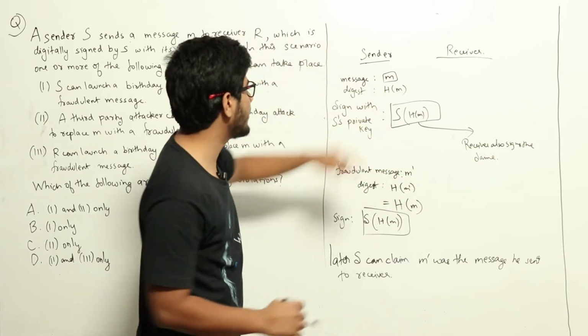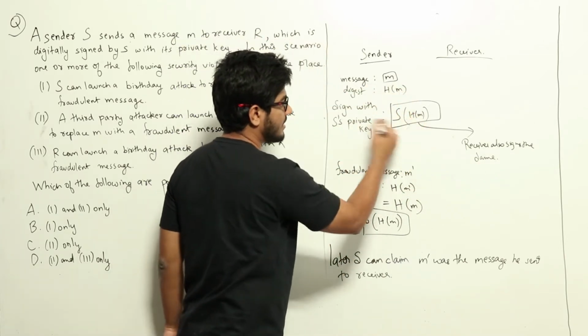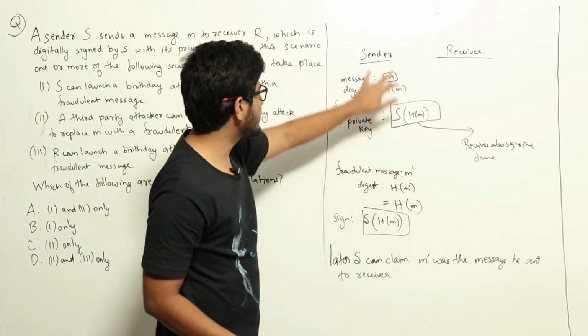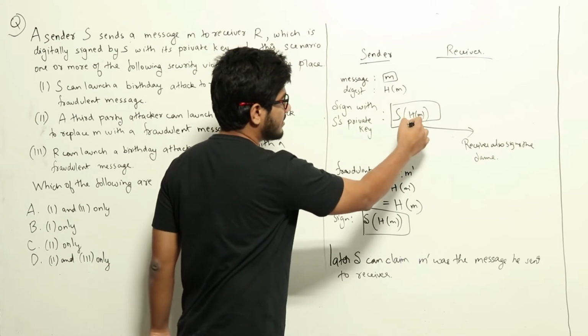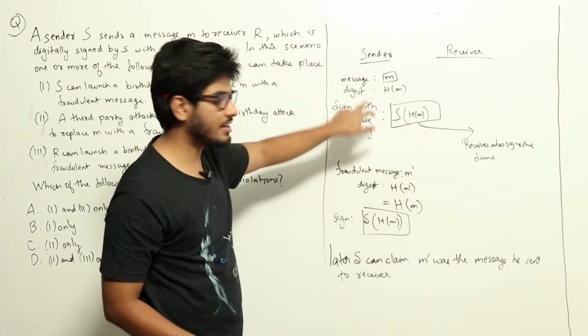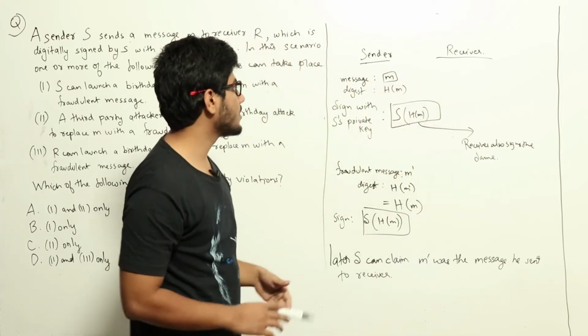So the receiver will have this message and the hash and also the signature signed by the sender. Now the receiver can use S's public key, and then using that it can decrypt this and get hash of M back, and it can see that it was actually signed by the sender S, and the receiver may further sign it in order to close the contract.